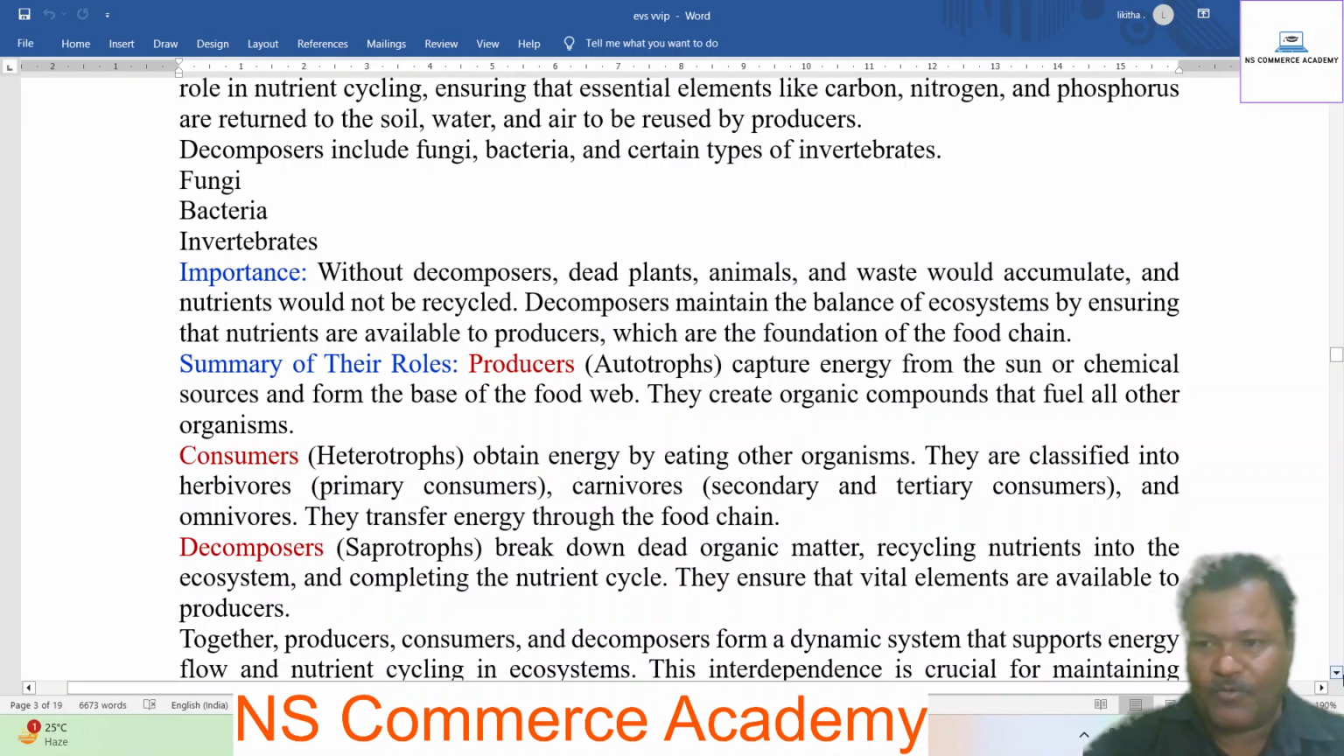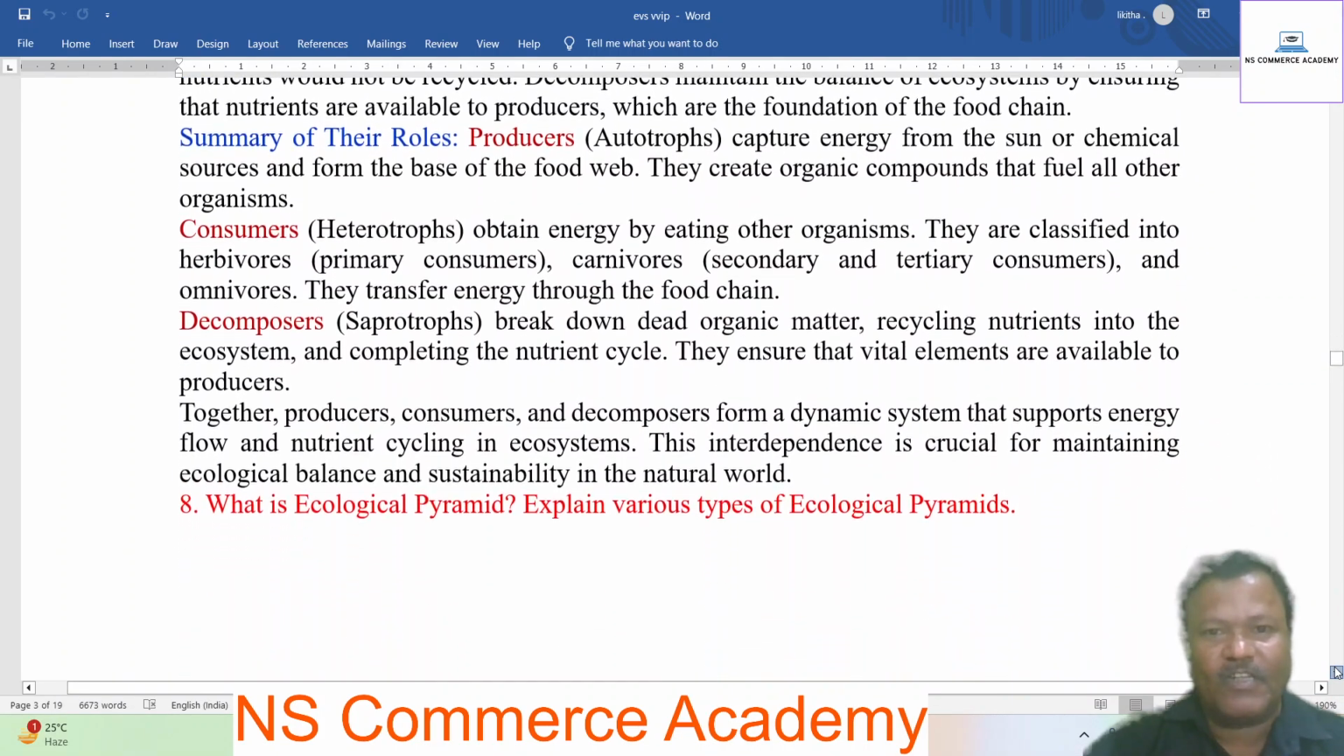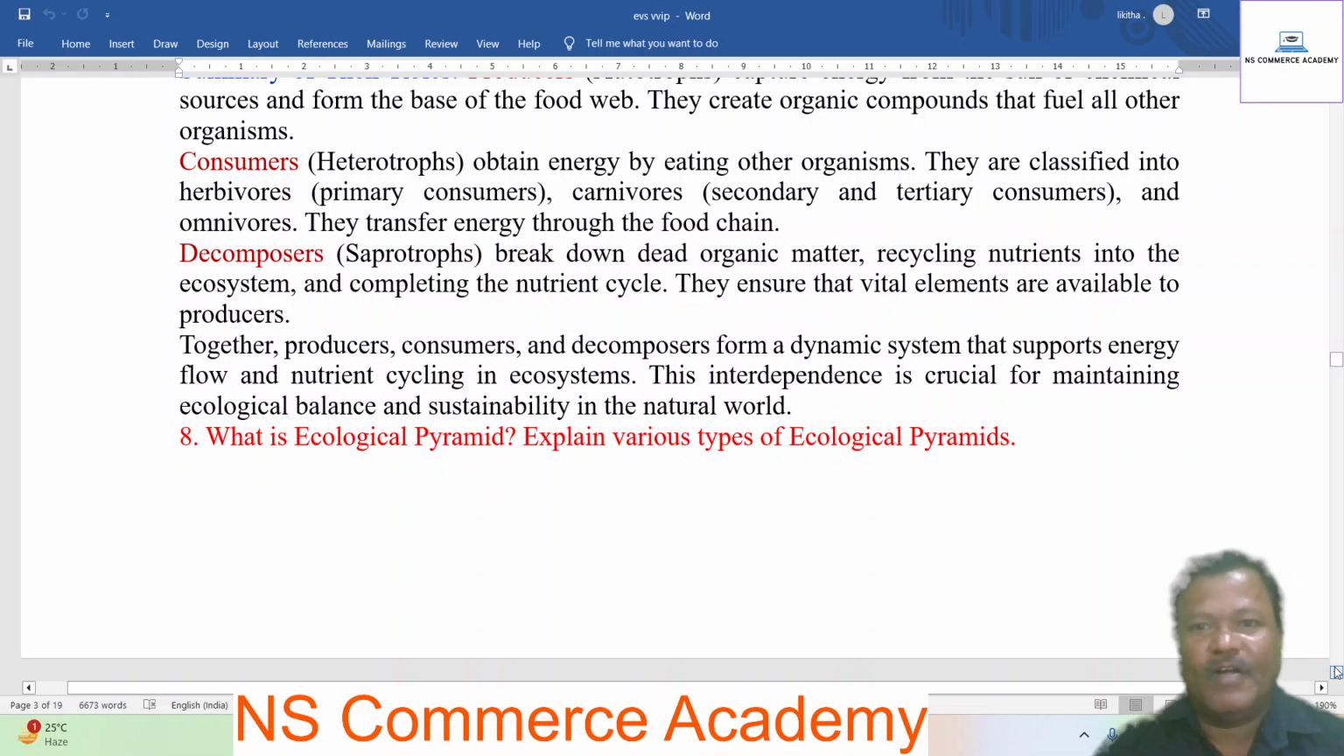Decomposers, saprotrophs, break down dead organic matter, releasing nutrients into the ecosystem and completing the nutrient cycle. They ensure the vital elements are available to the producers. Together, producers, consumers, and decomposers form a dynamic system that supports energy flow and nutrient cycling in the ecosystem. This interdependence is crucial for maintaining ecological balance and sustainability in the natural world.